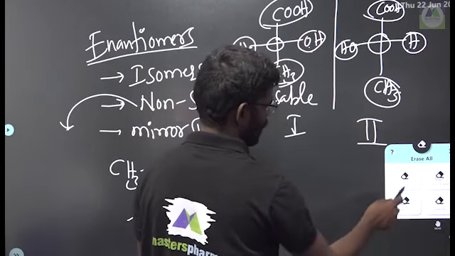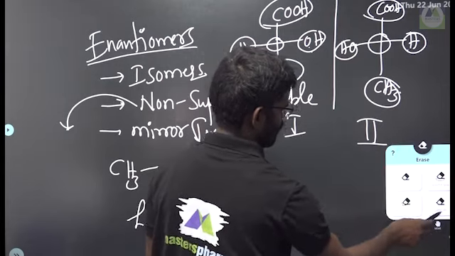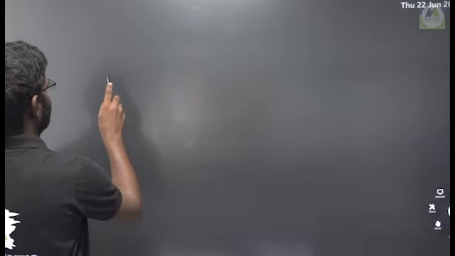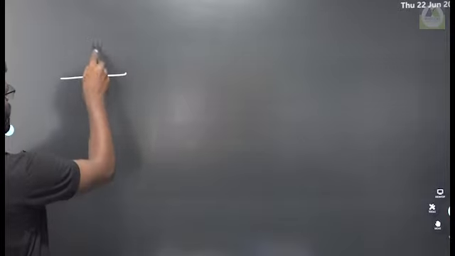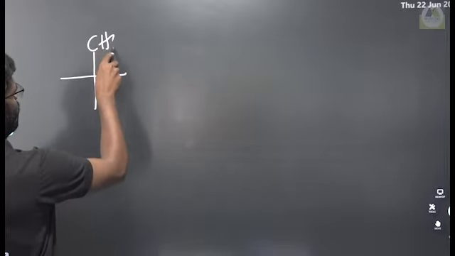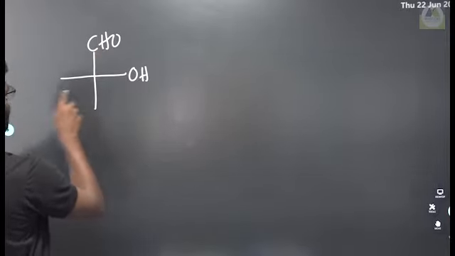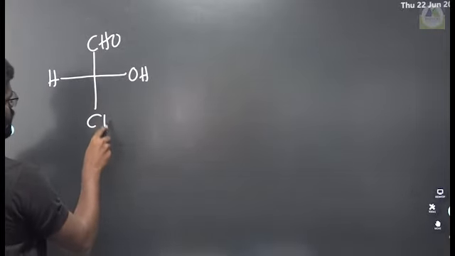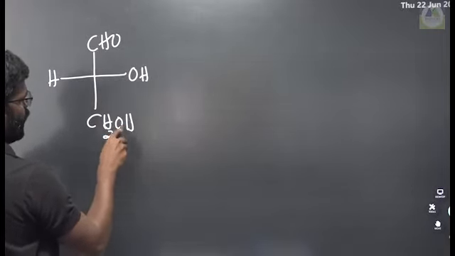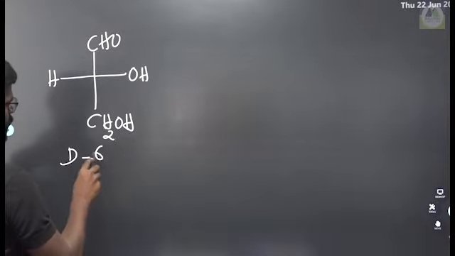we have to see some examples. This is called D-glyceraldehyde.